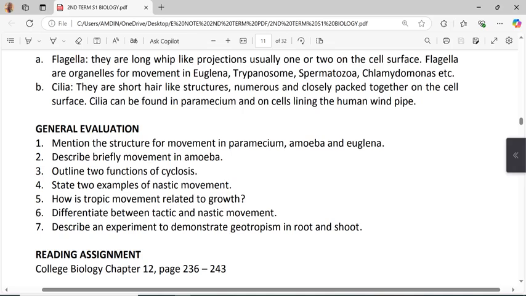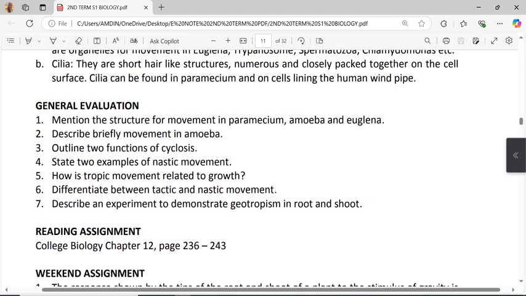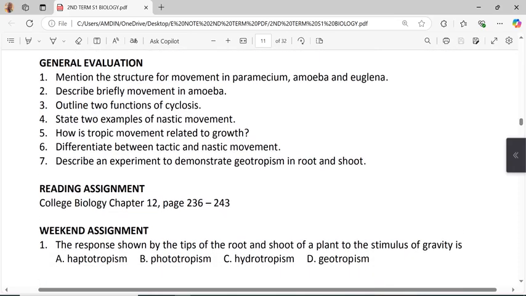We have cilia. They are short hair-like structures, numerous and closely packed together on the cell surface. Cilia can be found in paramecium and on cells lining the human windpipe. General evaluation. One, mention the structure for movement in paramecium, amoeba and euglena. Two, describe briefly movement in amoeba.